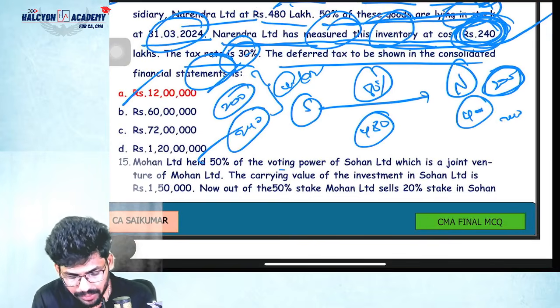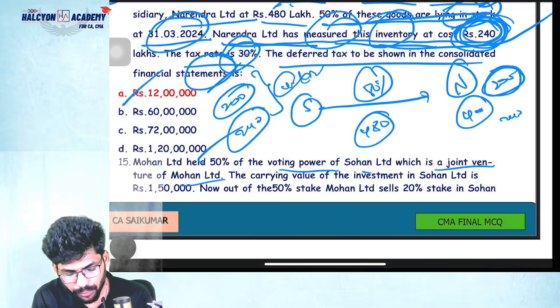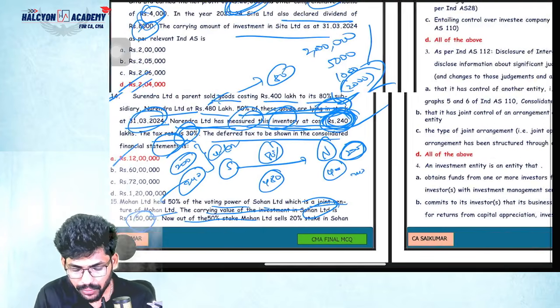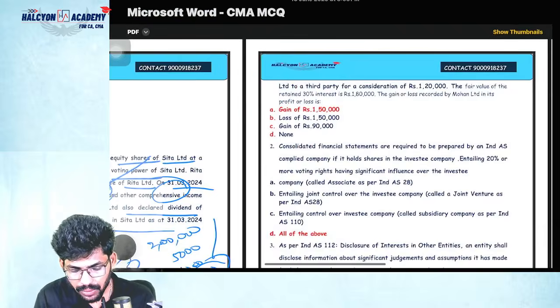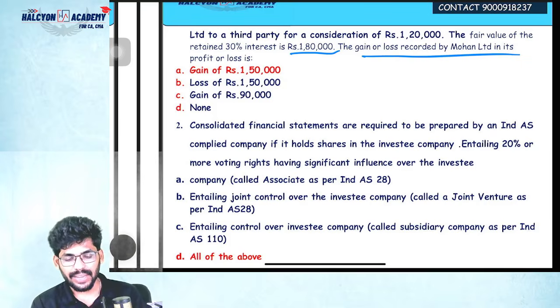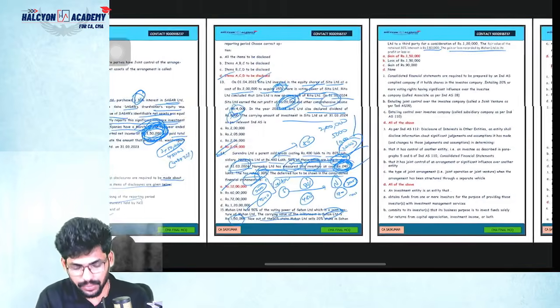Mohan Limited held 50% of the voting power of Sohan Limited, which is a joint venture of Mohan Limited. The carrying value of the investment in Sohan Limited is 1 lakh 50. Out of the 50% stake, Mohan Limited sells a 20% stake in Sohan Limited to a third party for consideration of 1 lakh 20. The fair value of the 30% retained is 1 lakh 80. Gain or loss recorded by Mohan in its P&L is dash.